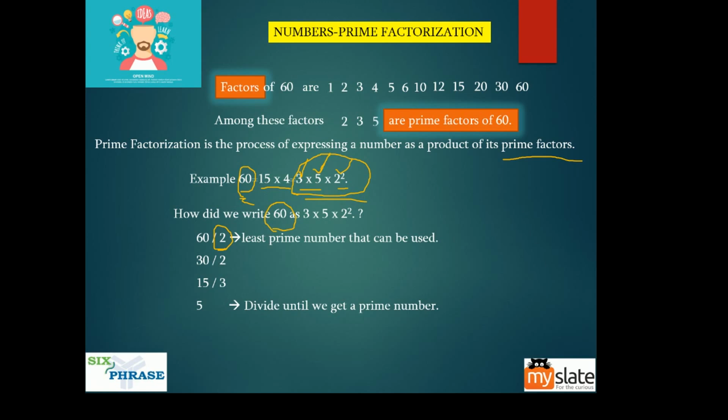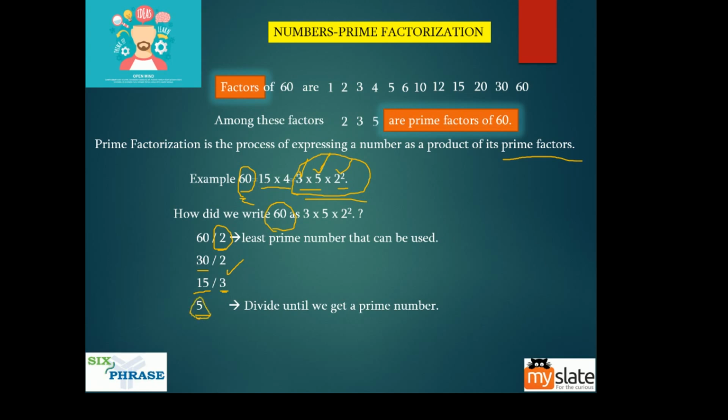So 60 by 2 is 30. Now what is the least prime number that I can use? Again I can use 2, right? So 30 by 2 is 15. Now can I use 2 here? No, right? 15 is not divisible by 2. But I can use 3. That's why I write 3 and I get a 5. Now this process of dividing must happen until we get a prime number here. I got a prime number which is 5, so I stopped here.